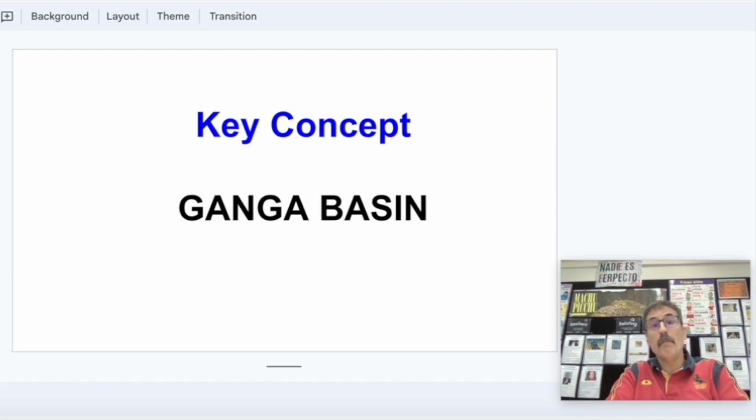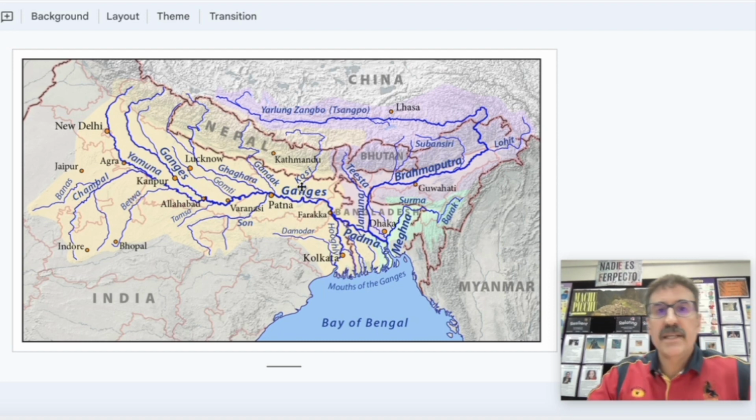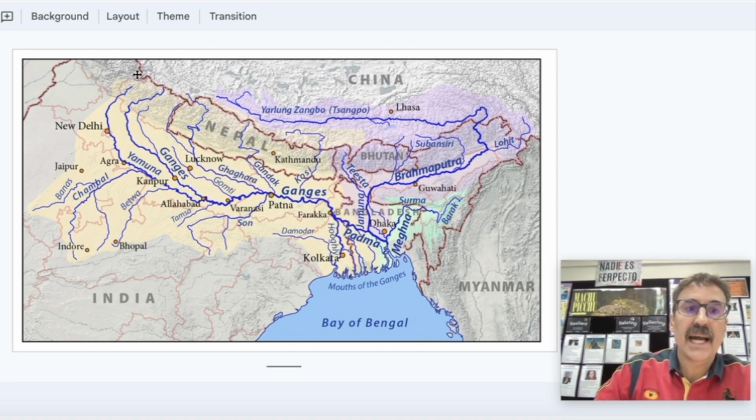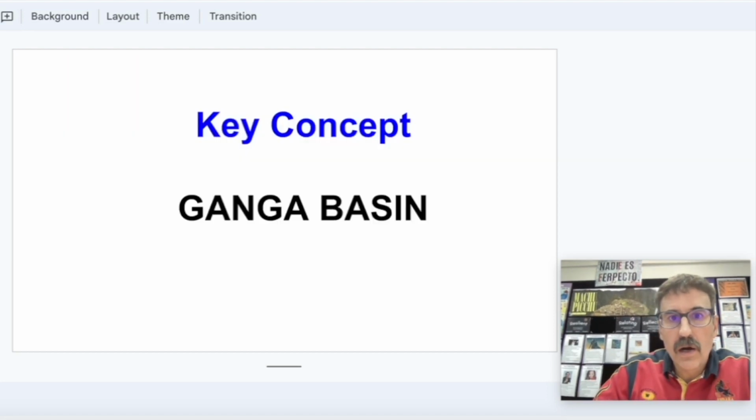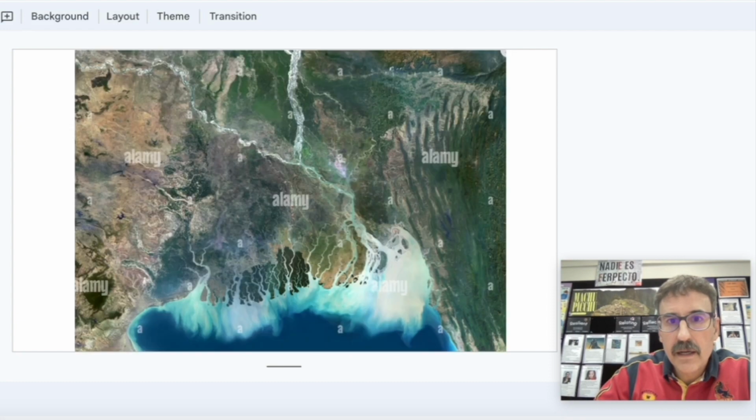One concept that I mentioned before when I saw the four rivers, Mississippi, Yangtze, Amazon, and Nile, was basin. It says basin. And when we are talking about the Ganga River basin, we are talking about this area. Before, in this image, when I talked about Brahmaputra, this is the river that comes from Tibet, from China, and they merge. So here, when we were looking at the Brahmaputra here, right?